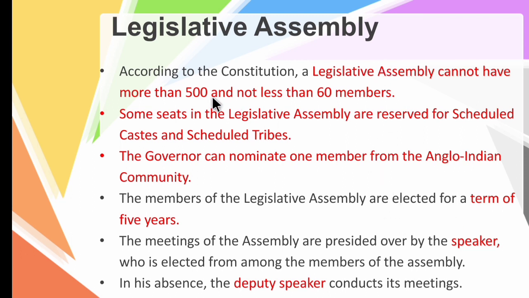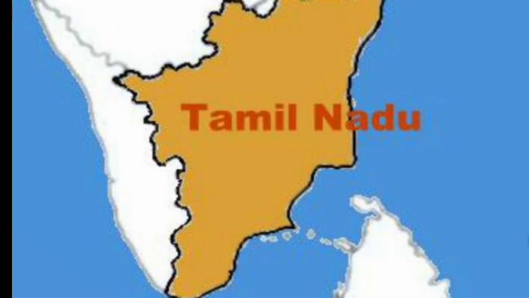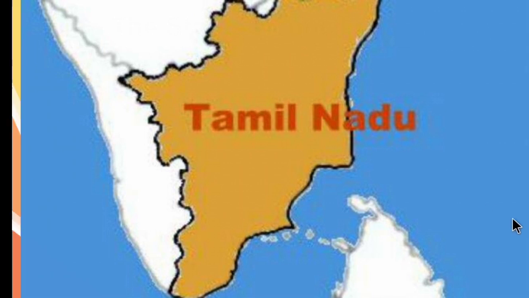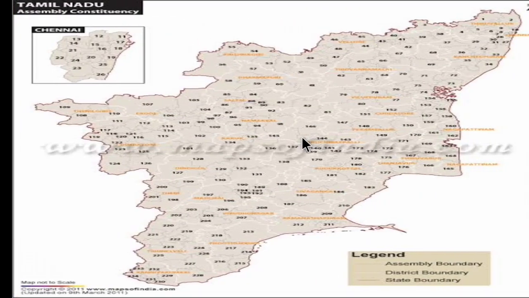The members should not be more than 500 and not less than 60, and there is some reservation for SC and ST candidates. So children, now let's see how the State Council of Ministers is formed. For example, consider the state Tamil Nadu. As I said before, it is very difficult for a single person to rule the entire state. For that purpose, the state is divided into a number of small constituencies.